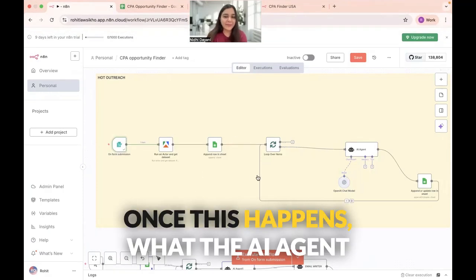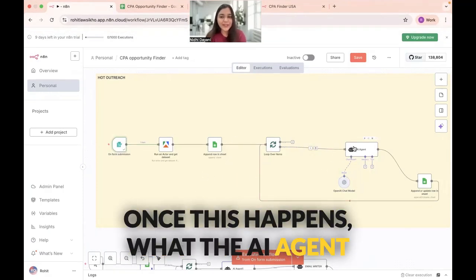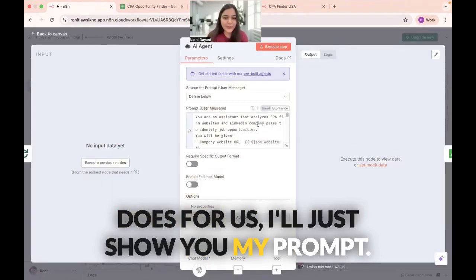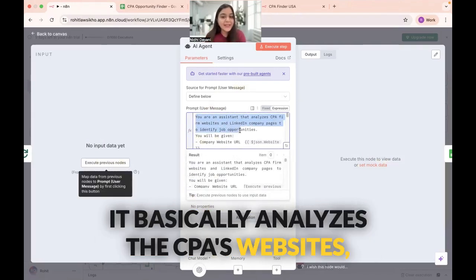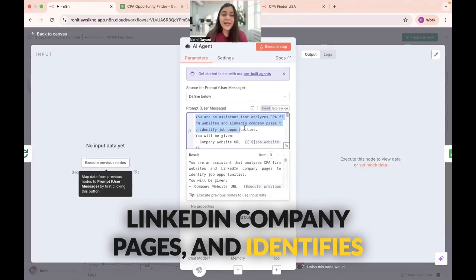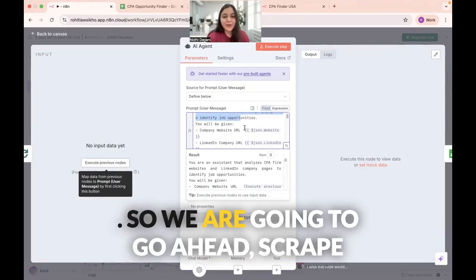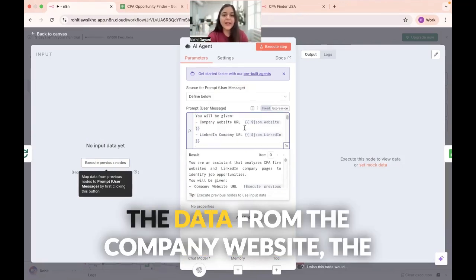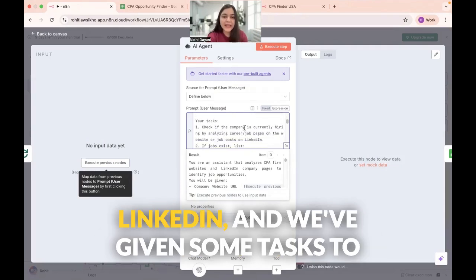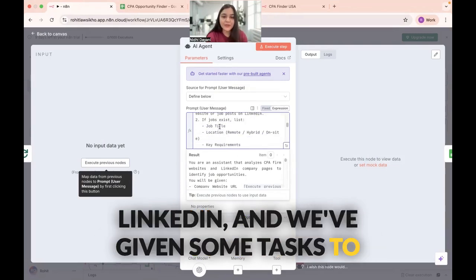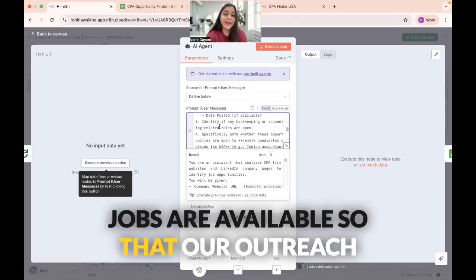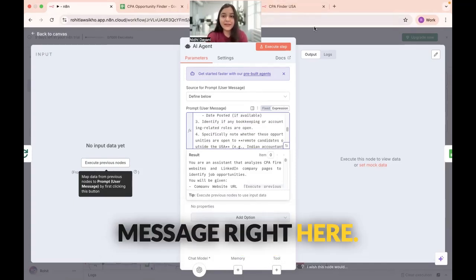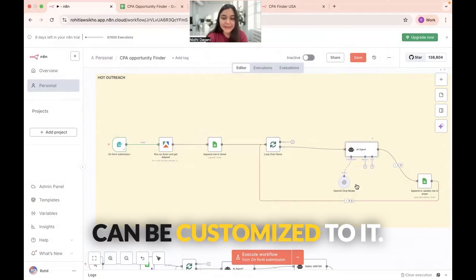And once this happens, what the AI agent does for us, I'll just show you my prompt. It basically analyzes the CPA's websites, LinkedIn company pages, and identifies job opportunities. So we are going to go ahead, scrape the data from the company website, the LinkedIn, and we've given some tasks to AI to understand what kind of remote jobs are available so that our outreach message right here can be customized to it.